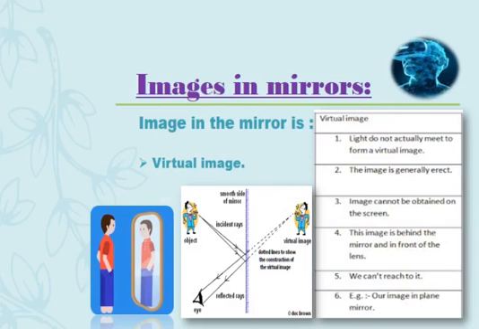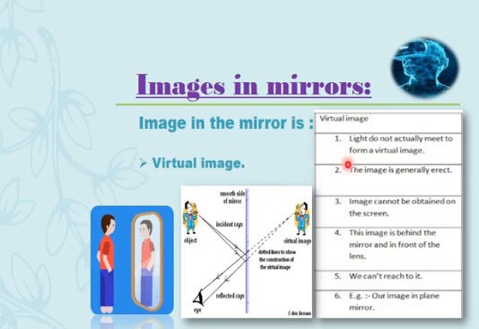Now, very important, you can see a phenomenon that we are going to see here: the image formed in the mirror. We have to see what kind of mirror produces which kind of image. The image produced by a mirror is a virtual image. As you can see, the person standing before the mirror can have an image over here. So what kind of image is it? Virtual.